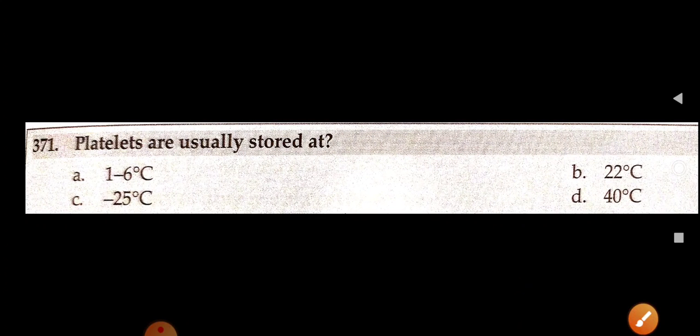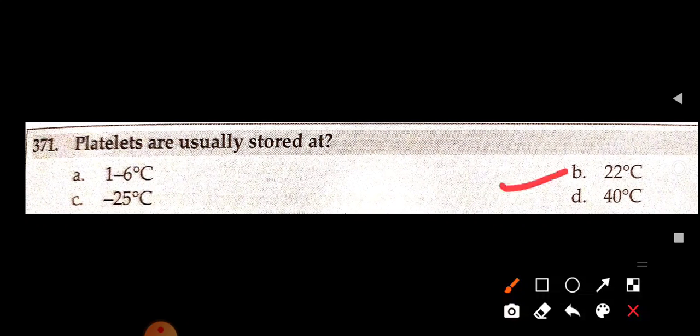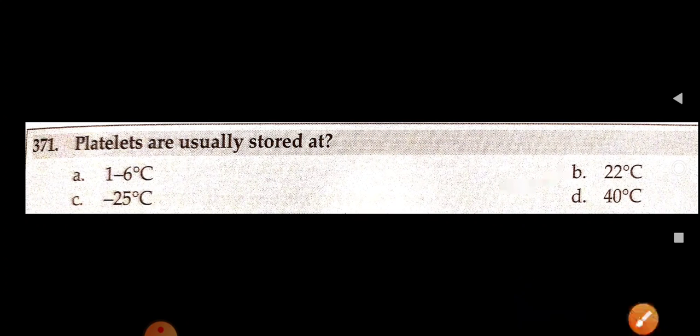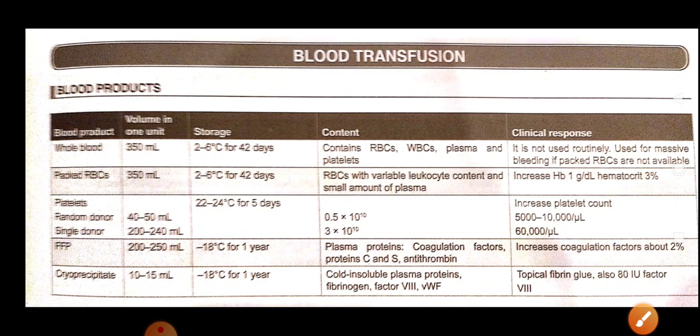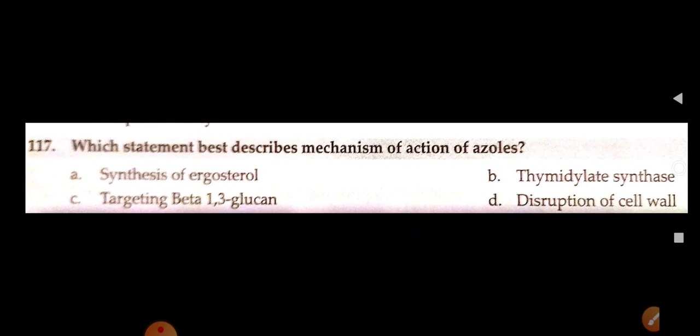Now, platelets are usually stored at 22 to 24 degrees Celsius, whereas at 2 to 6 degrees Celsius we store RBCs, packed cells, and whole blood, whereas cryoprecipitate and fresh frozen plasma are stored at minus 18, FFP and cryoprecipitate. This table explains.